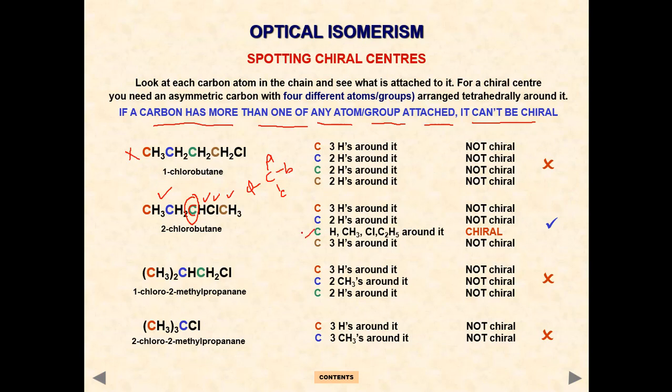Right, you can see here hydrogen, methyl, chlorine, ethyl. All different, so a chiral carbon is there. At least one chiral center is there, so this is an optically active compound. Optical isomers are possible. Next, here there is no such carbon, so no optical isomerism. Here also no optical isomerism.